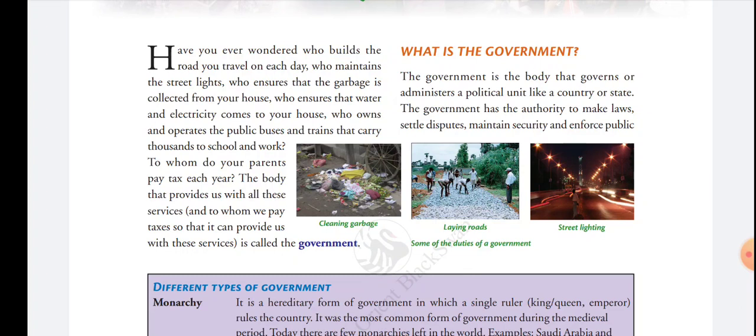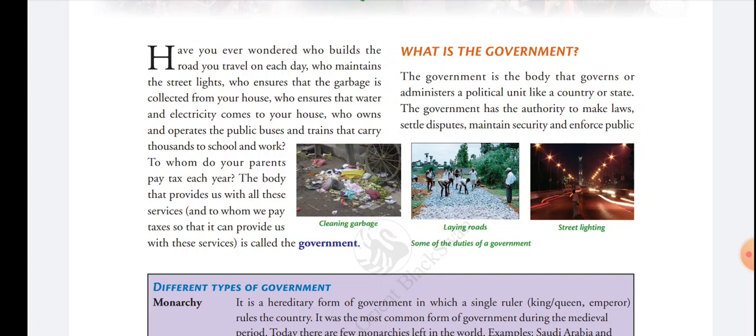The government has authority. Authority means power. Government has authority to make laws. Laws means rules and regulations for the welfare of the people. Government makes the rules, regulations and laws for the welfare of the people.